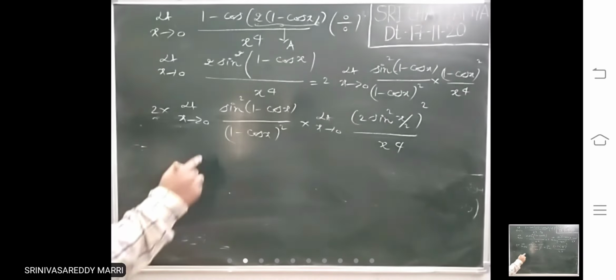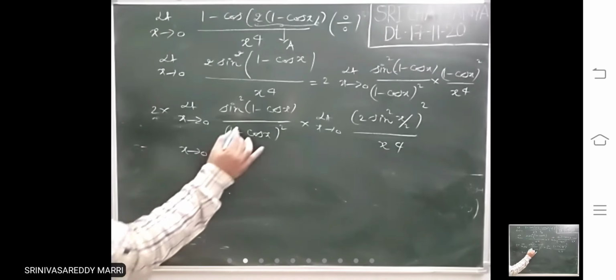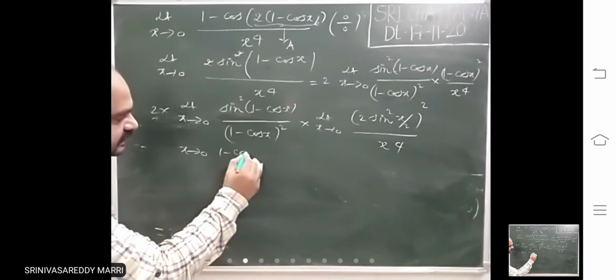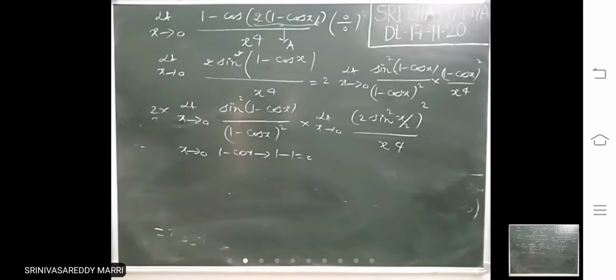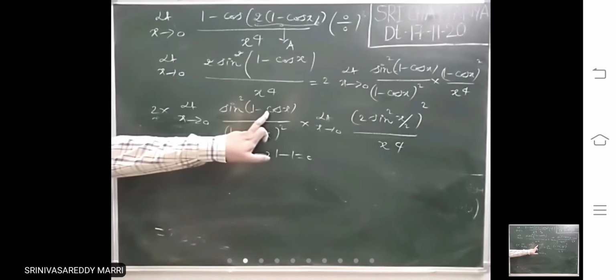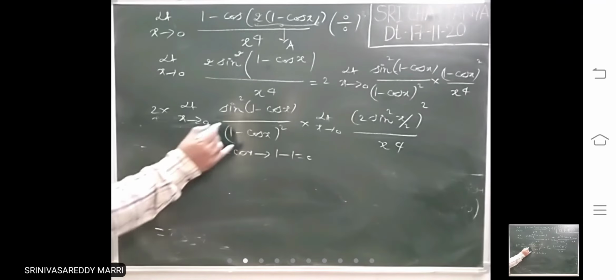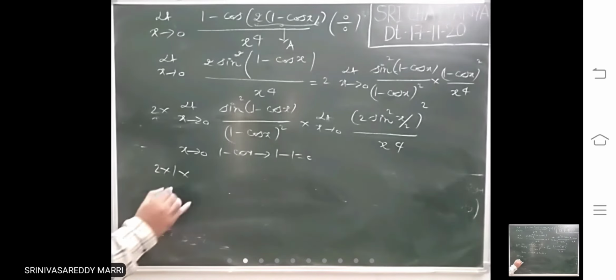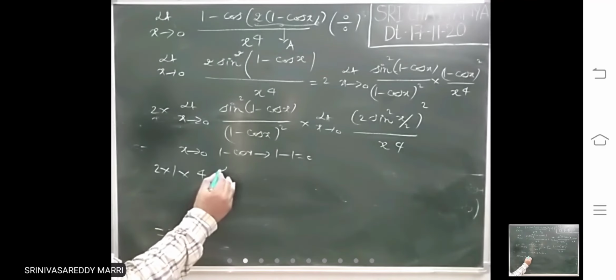Now look, this first limit is 1, because when x tends to 0, 1 minus cos x tends to 1 minus 1, that is 0. This is just like sine square x divided by x square as x tends to 0, so this is standard limit 1, into 2 square, that is 4, outside.